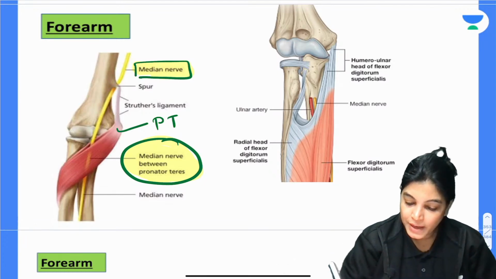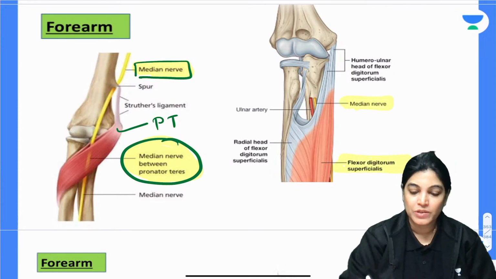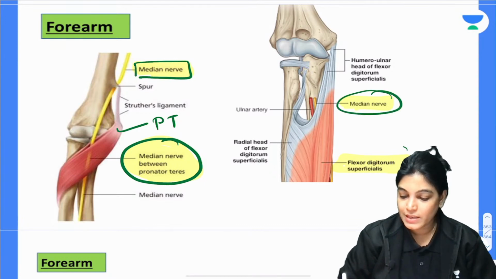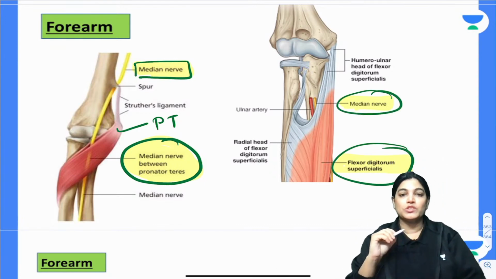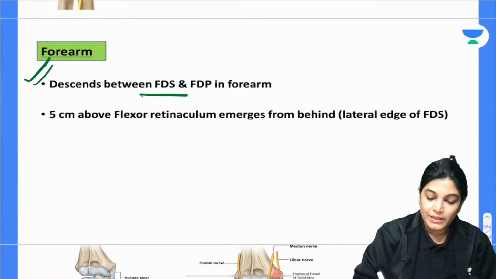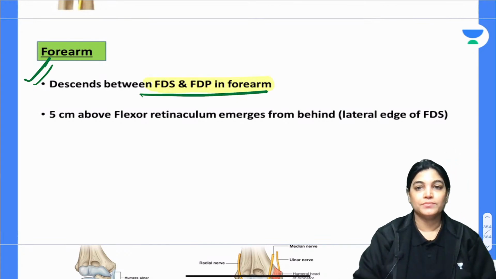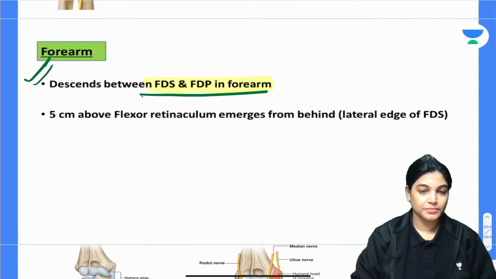Okay, same way you can see here, after that the median nerve is traversing deep to flexor digitorum superficialis muscle in the forearm. Thereafter it will descend between flexor digitorum profundus and flexor digitorum superficialis. Got it?